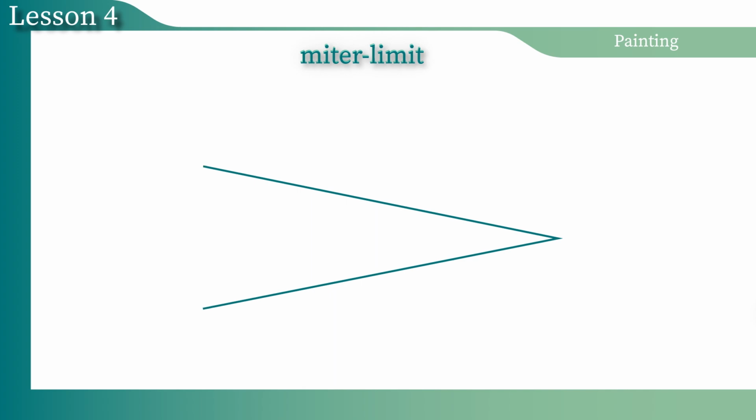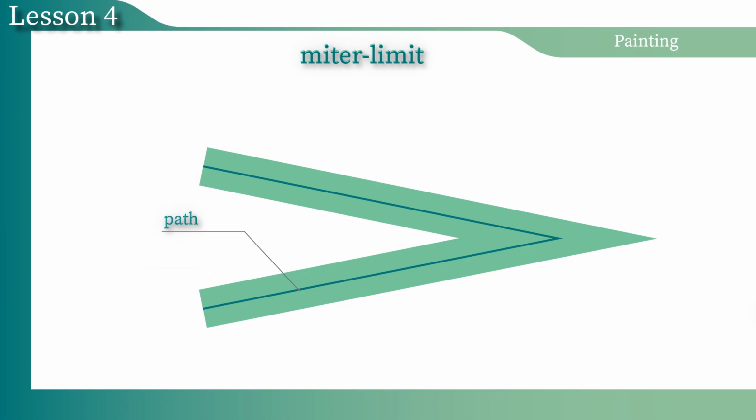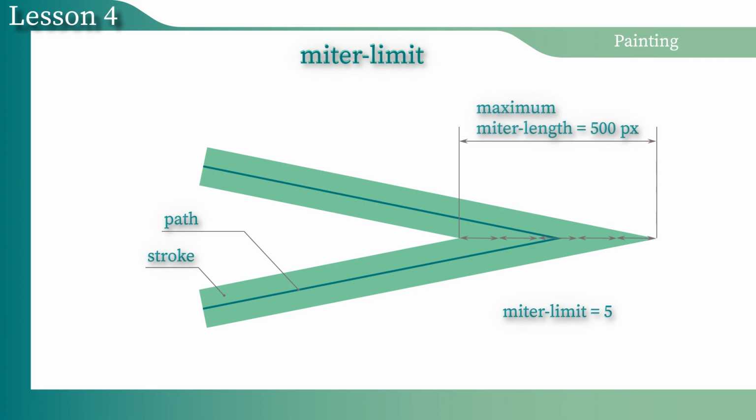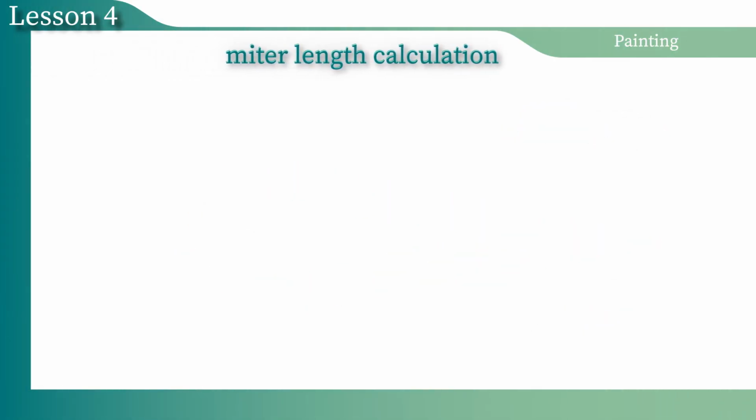Let's check how it works on an example. In some abstract shape, the stroke width is equal to 100 pixels, and the miter limit is equal to 5. Then the maximum length of the miter might be equal to 500 pixels. But how do we calculate the length of the miter?